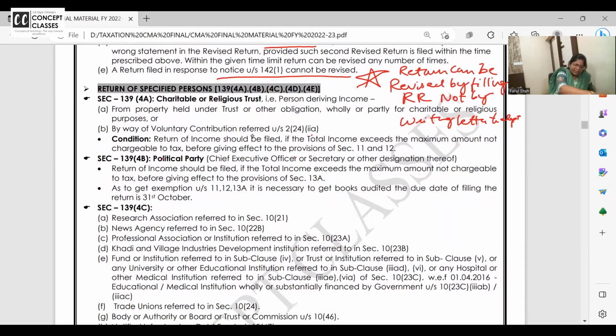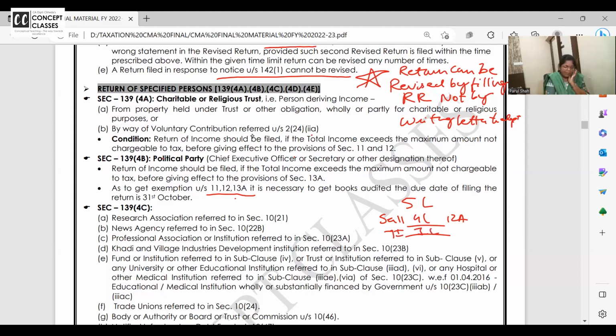So political party, should they file the return? Yes. Maximum income of the political party is exempt under 11-12. If before getting the exemption, suppose if political party's income is 5 lakh and section 11 में they have availed the income of 4 lakh and charitable trust है तो 12A में exemption मिलता है ना उनको, sorry 12 to registration है, so they get exemptions and their total income is 1 lakh and tax is nil.